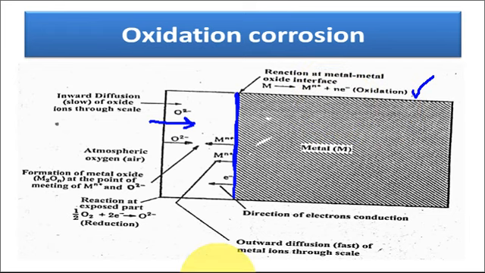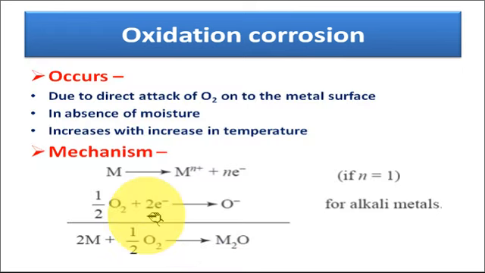Now, the atmospheric oxygen onto the metal surface consumes these electrons released by the oxidation of the metal, and oxygen gets converted into the oxide ion, O2-.